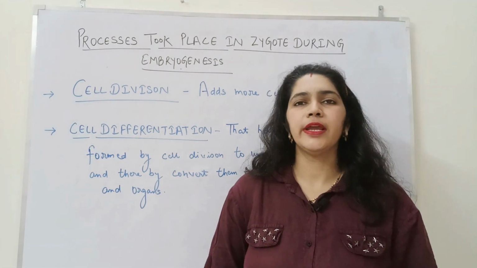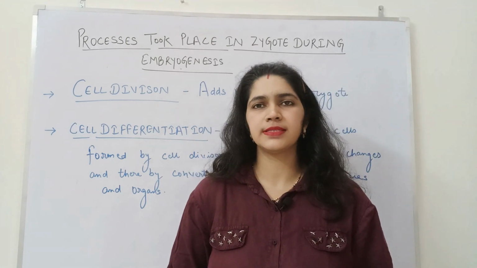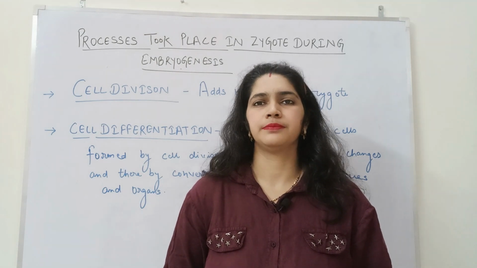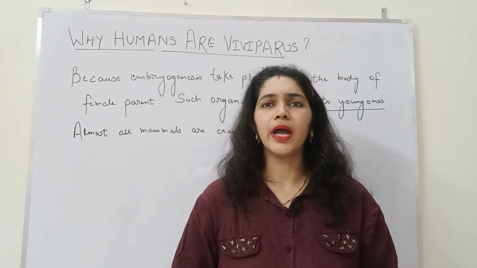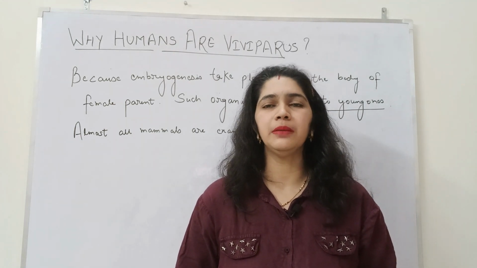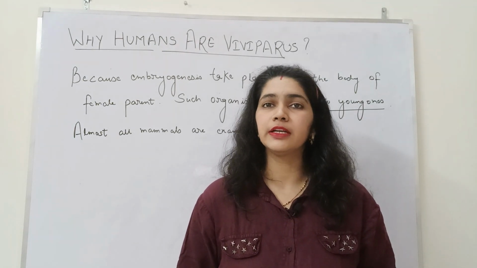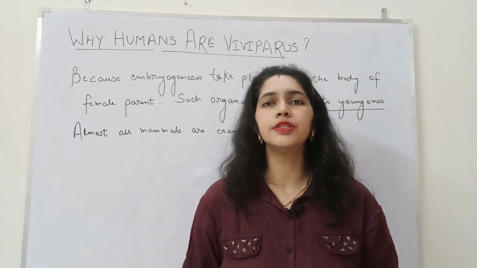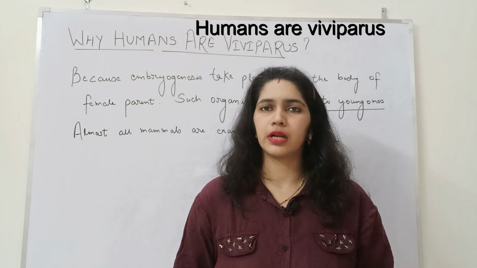Now let us try to understand the concept of viviparous and oviparous animals and why human beings are viviparous. Now the question arises, why are humans viviparous? An organism that gives birth to a young one is termed a viviparous organism.